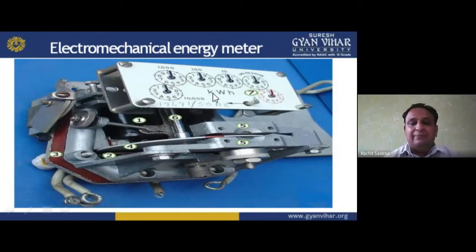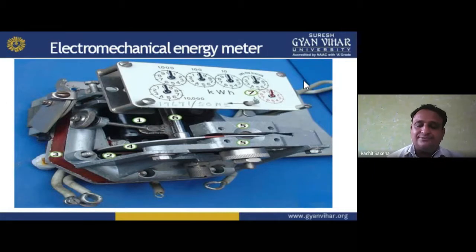So we have seven components in it: voltage coil, current coil, stator or magnetic field, disc, brake, gear mechanism, spindle, and then the dial. So it works like this. That is your electromechanical energy meter internal. How it looks like this. Okay, I hope you understand about this.